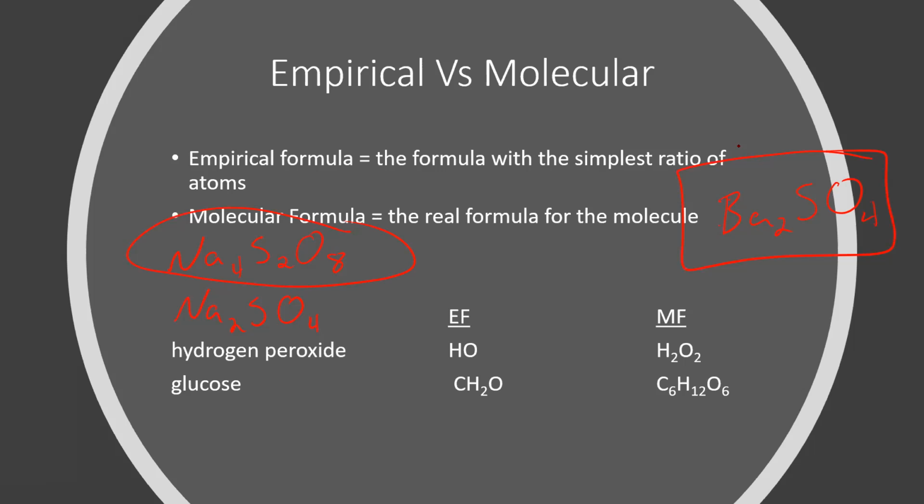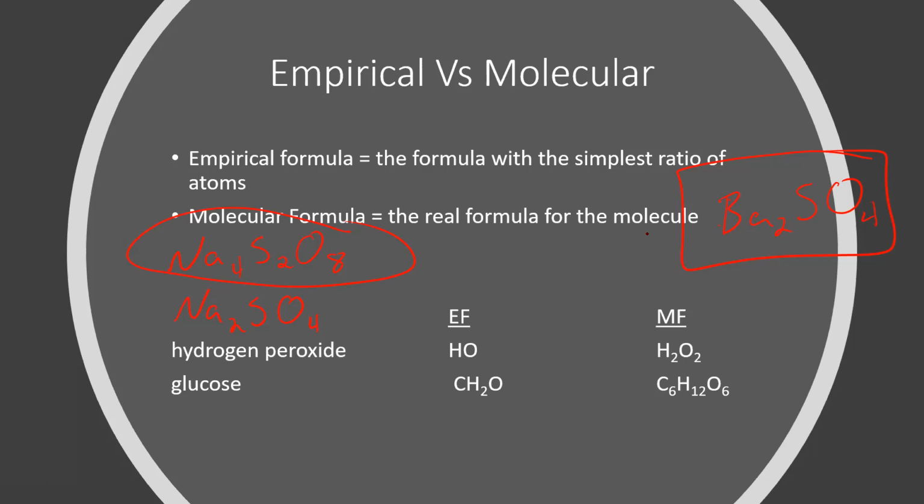Would it be different or would it just be the same? Yeah, it's going to be the same, because in this case there's only one sulfur, we can't reduce it. So this is already the lowest ratio, or the simplest ratio, of atoms in this compound. So this here would be our empirical formula for this case. Anytime there's only one of one element, you already know that you have the empirical formula for that compound.